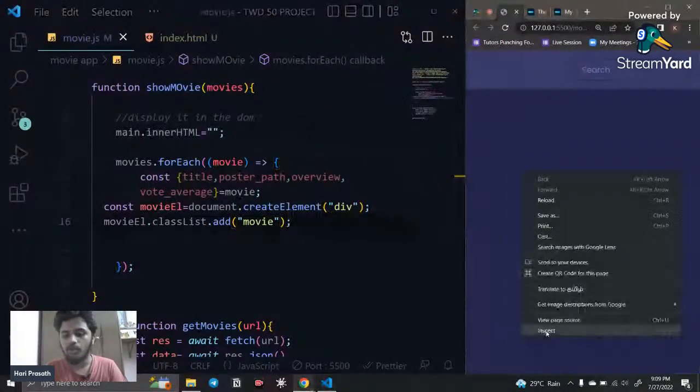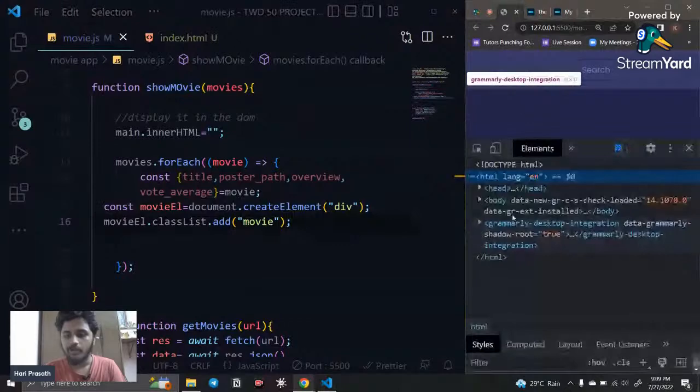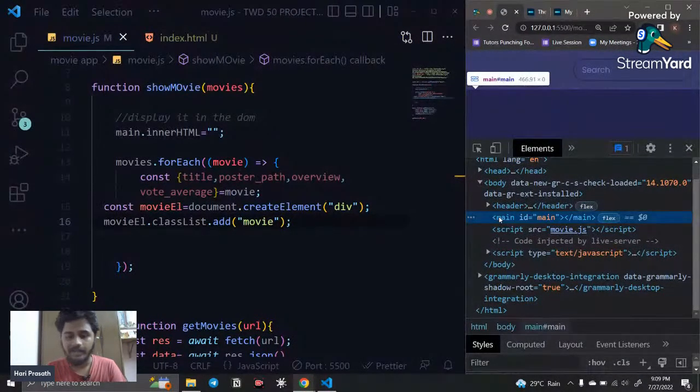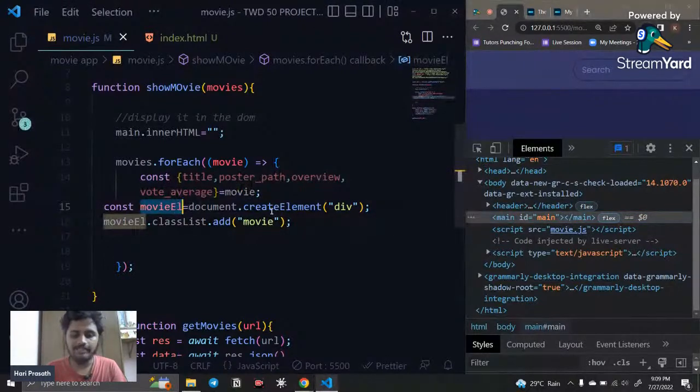Now I go and click inspect. Go to the body tag, and inside it you can see main is there. Inside the main right now nothing is there. What I am creating is a div tag, and inside the div tag I added an attribute class, and that class contains movie.